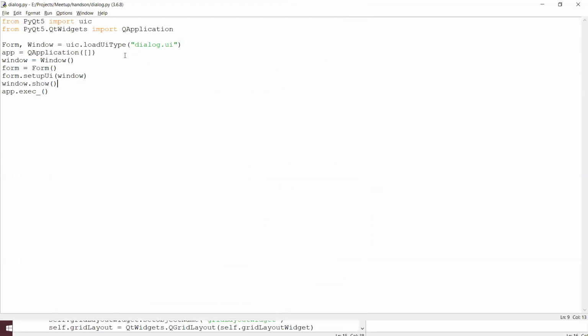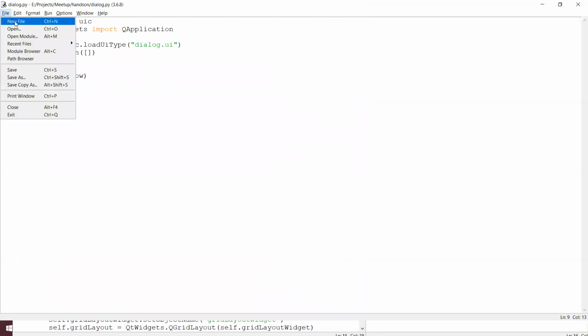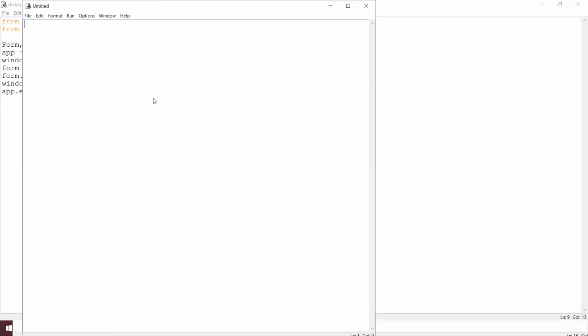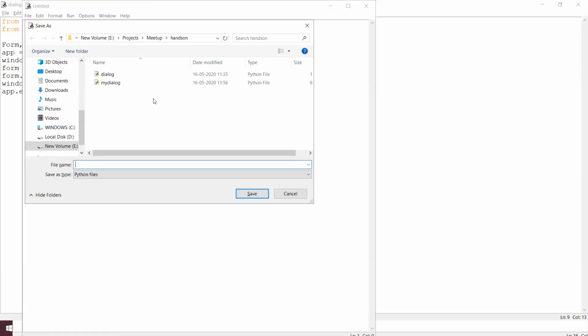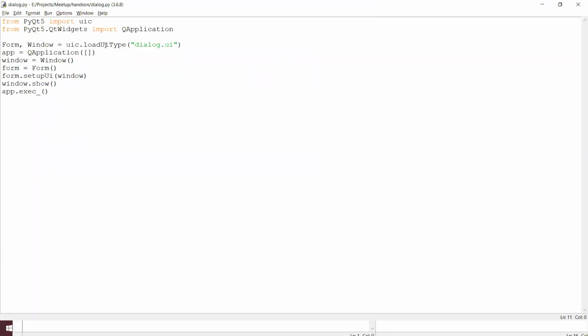For example, I'm going to use a new file. Instead of in the dialog.py, where we just loaded dialog.ui with the help of the loadUiType member function, and loaded dialog.ui directly from the XML formatted user interface file into a window, instead of that, we just generated that Python based file using the Python user interface compiler pyuic5.